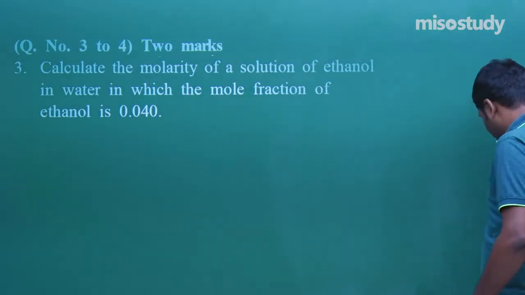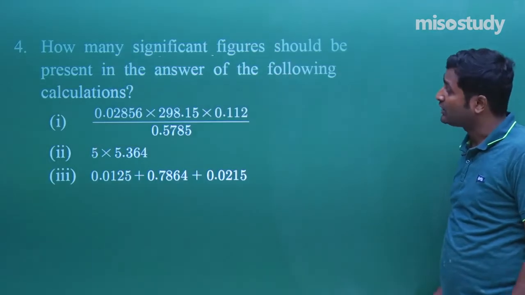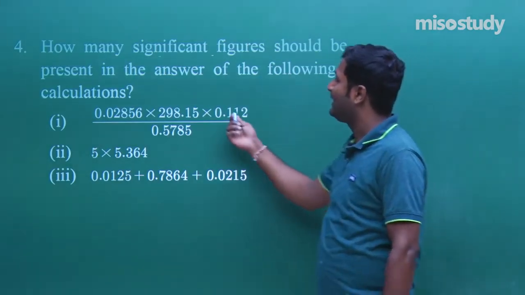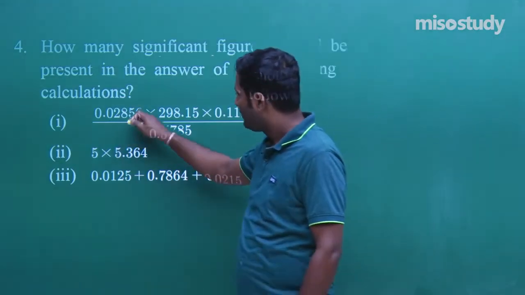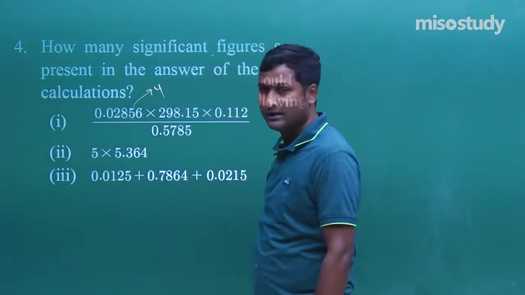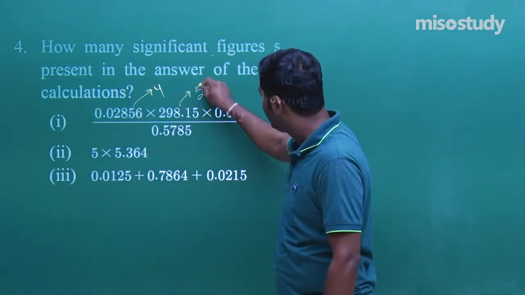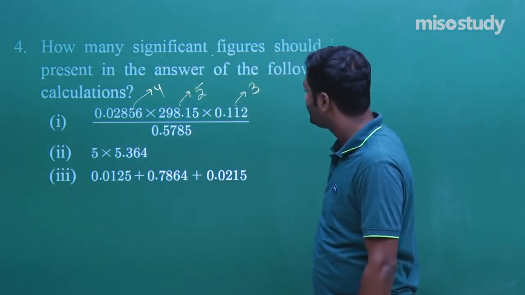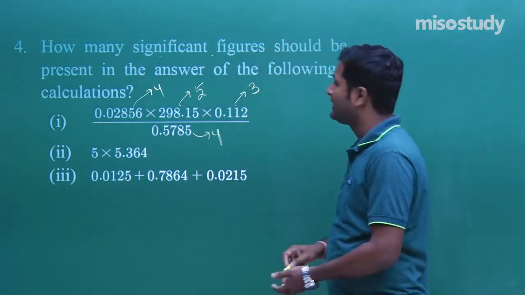Now let's move to the next question. Question number 4. Now, how many significant figures should be present in the given? Count each and every calculation. Here, the number of significant figures is 4. Here, the number of significant figures is 5. Here, the number of significant figures is 3. Clear to you? 0.112. And here, the number of significant figures is 4.